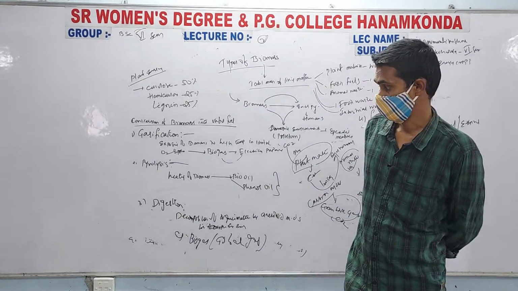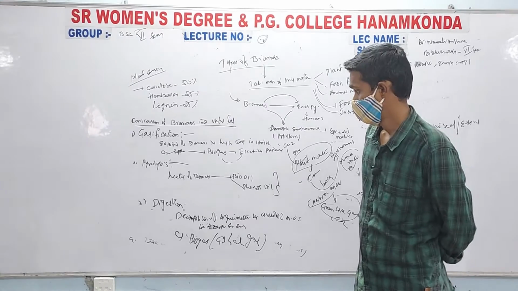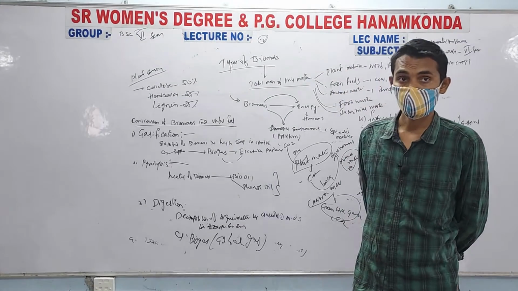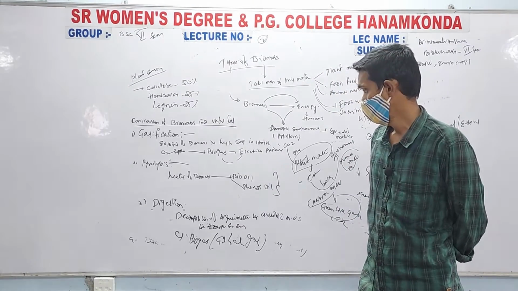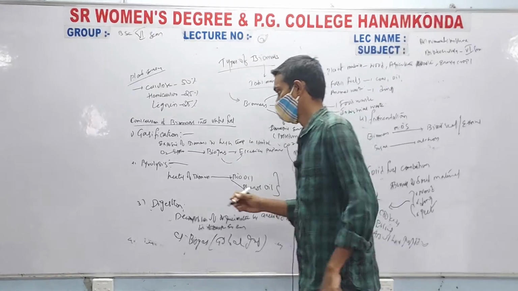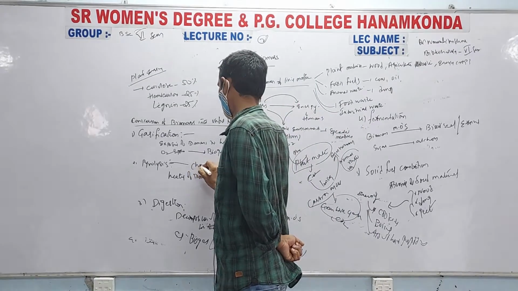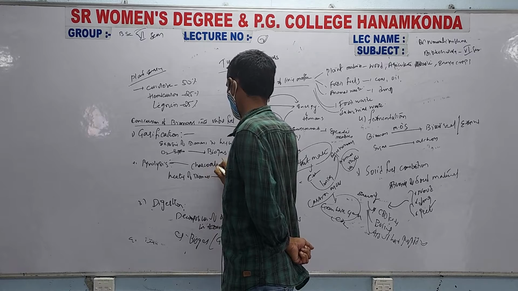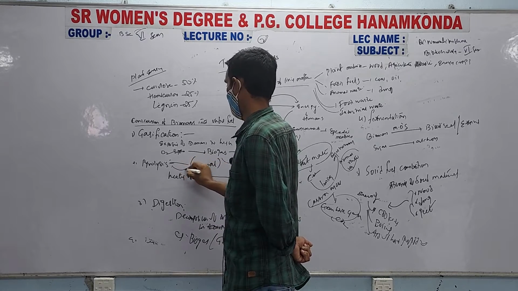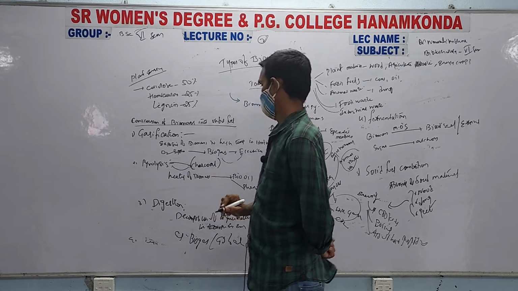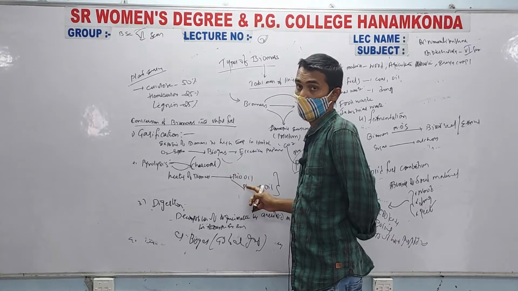Coming to pyrolysis, it is the heating of biomass to produce oil-like substances, bio oil or pyrolysis oil. The end product of pyrolysis will always be charcoal. Charcoal will be the end product of pyrolysis, which produces bio oil.